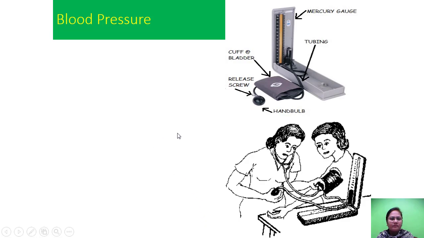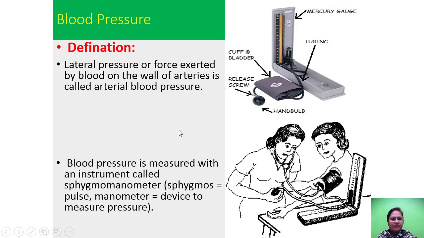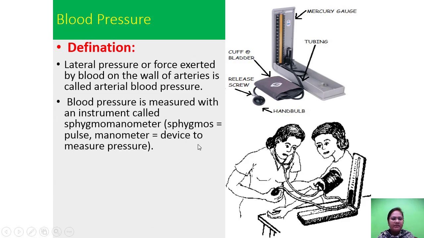Now blood pressure. What is blood pressure? When you go to the doctor, the doctor first takes the blood pressure. So this is the machine, you must have seen this. Now what is blood pressure? The lateral pressure or force exerted by the blood on the wall of the arteries is called arterial blood pressure.